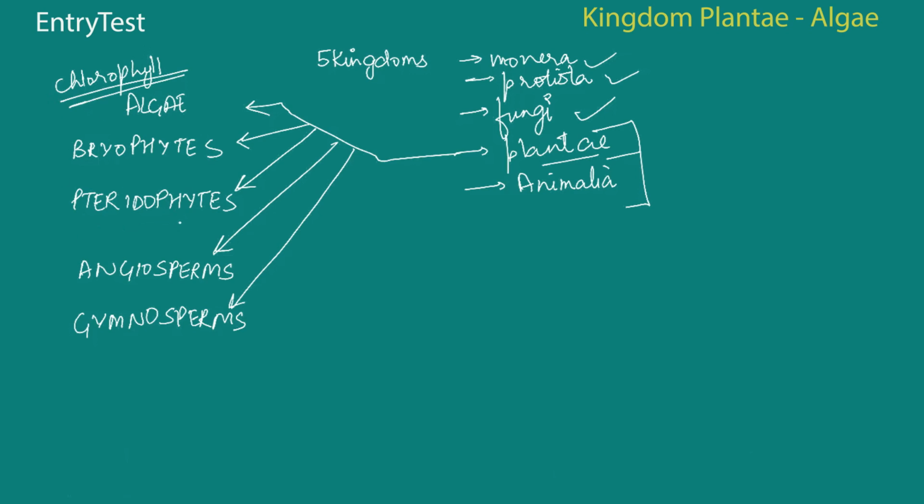Okay, and that is the common factor in all of them. Apart from that, how do they get their nutrients? What is the process by which they make their own food? How do they reproduce? All these are the different factors that affect whether a plant species will be put into algae, bryophytes, pteridophytes, angiosperms, or gymnosperms. What we'll be focused on right now is going to be algae. So what exactly is algae?